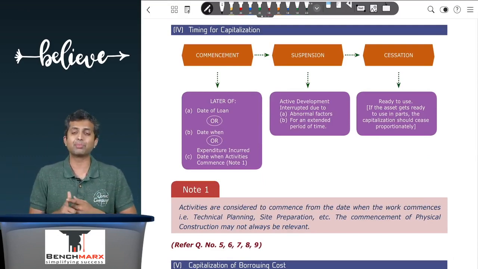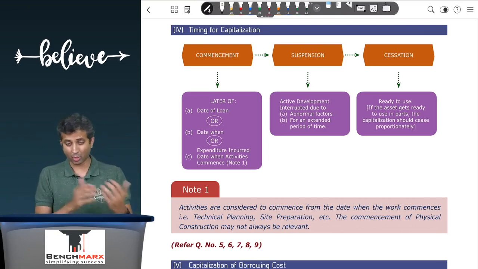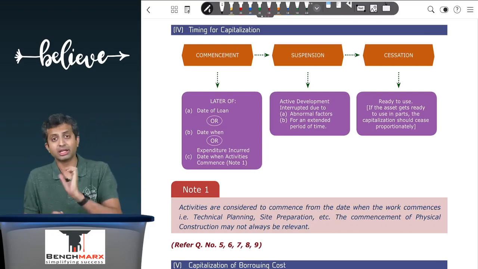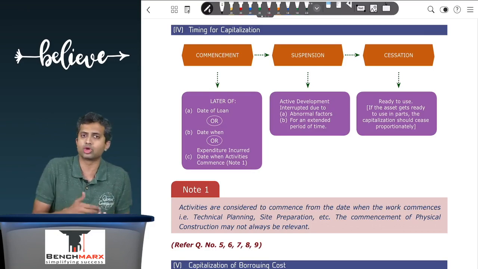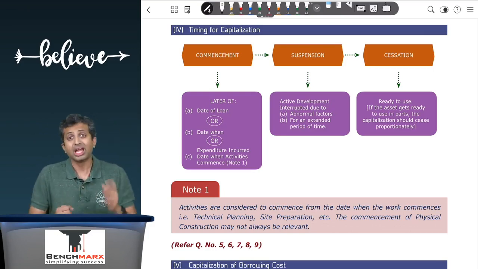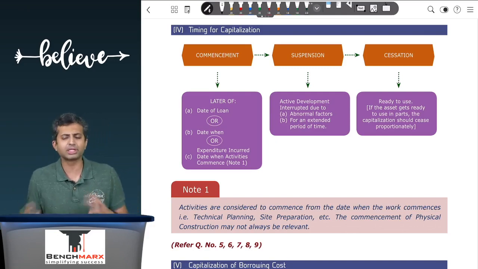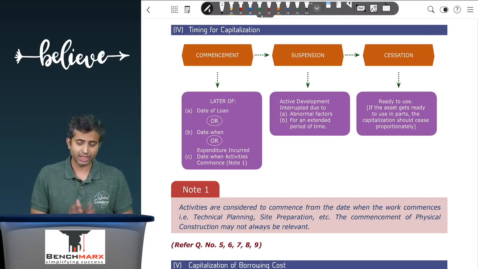So commencement happens at the later of the date when the loan is taken, or the date when the expenditure is incurred, or the date when the activities commence. Later of these 3 dates will be taken as a commencement date. Why later? Because if the expenditure or activities have started, that is the asset is being constructed. However, if the loan is not taken, there is no borrowing cost. Further, if the loan is taken but the asset is not being constructed, again there is no point capitalizing it, and hence you will take the later of these 3 dates.